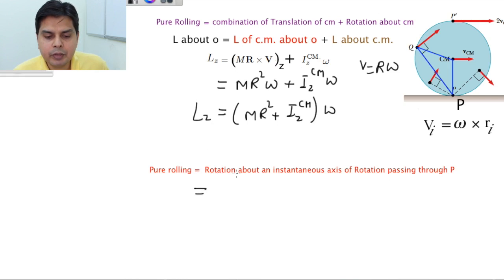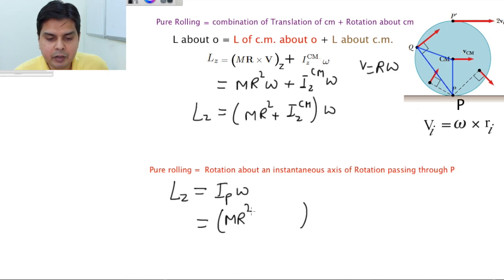How? Now you have to find rotation about an instantaneous axis passing through P. So L_Z using this approach will be I_P omega. Now what is I_P? Using the parallel axis theorem, I_P is MR square plus I center of mass, and the whole times omega. So this approach also shows that for calculation of L_Z, whether you use this thing or this thing, you will get the same answer.